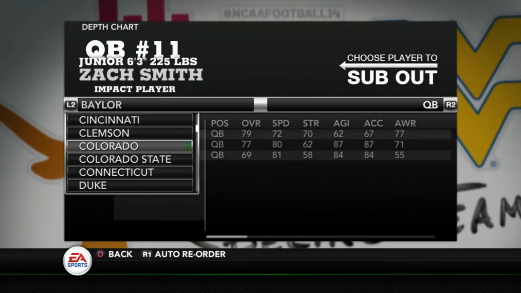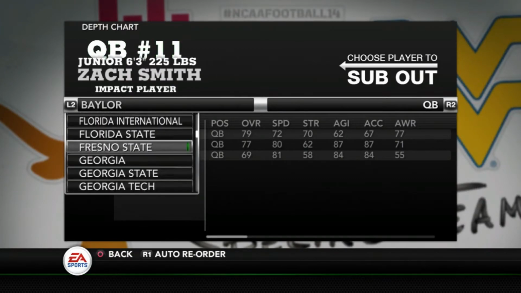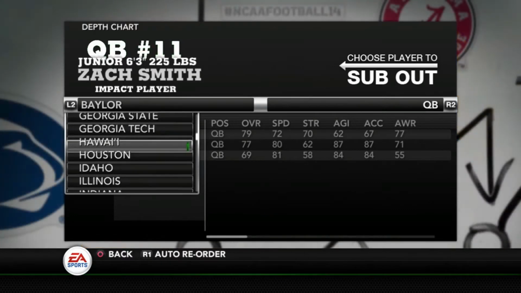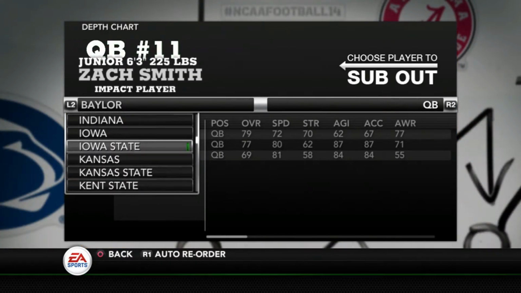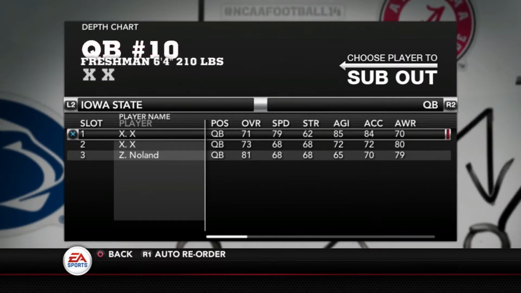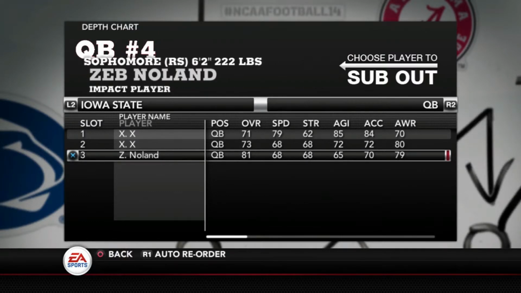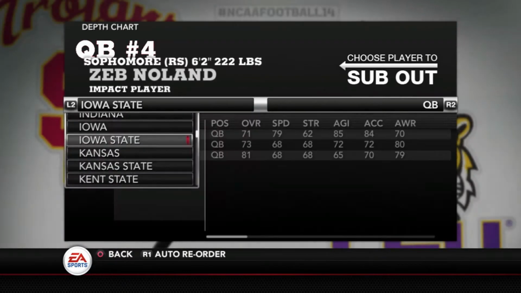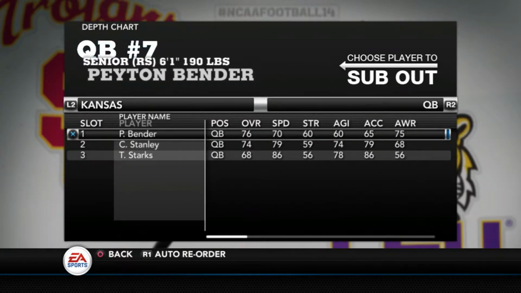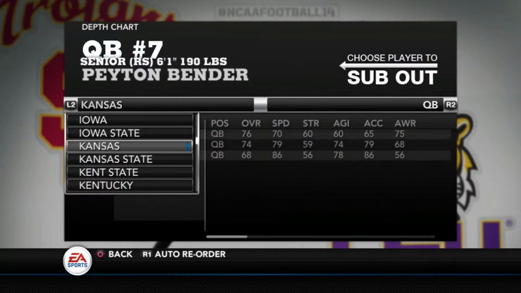Who's next in the Big 12? I'm trying to think. Alphabetically, Kansas State maybe. Kansas, obviously. Iowa State. Whoop, almost missed them. And you see Zeb Noland will be the starter. I haven't adjusted the depth chart, I don't guess, for the Big 12, but Zeb Noland is probably going to be the starter. You see he is an 81 overall. Kansas, Peyton Bender, a 76 overall. He should be their starter.